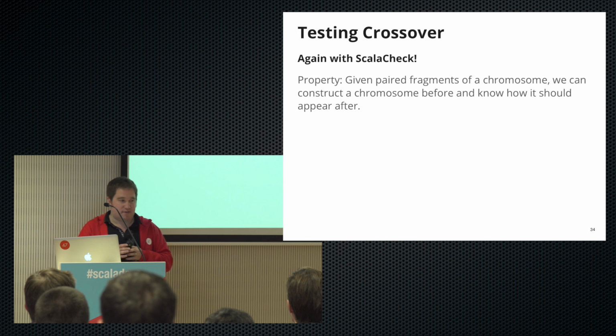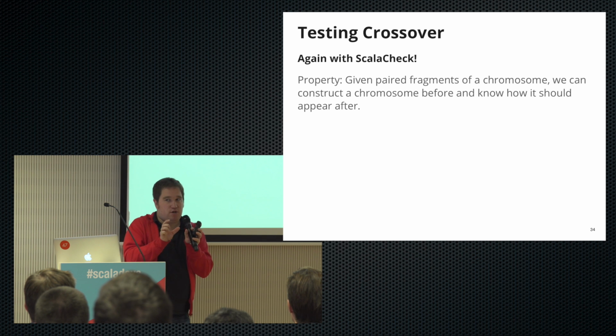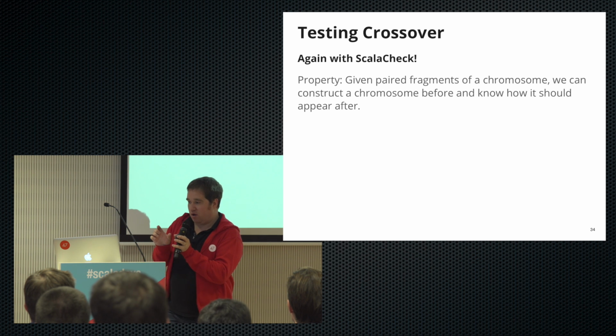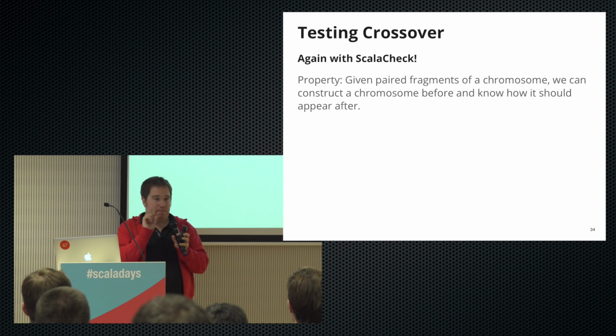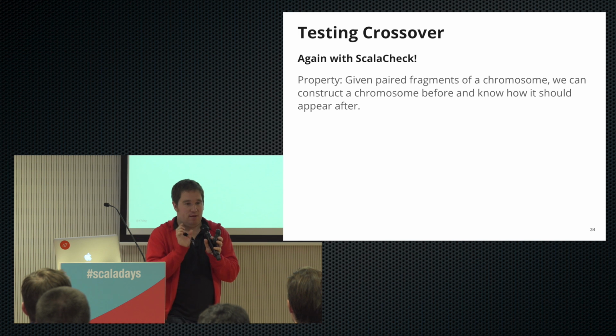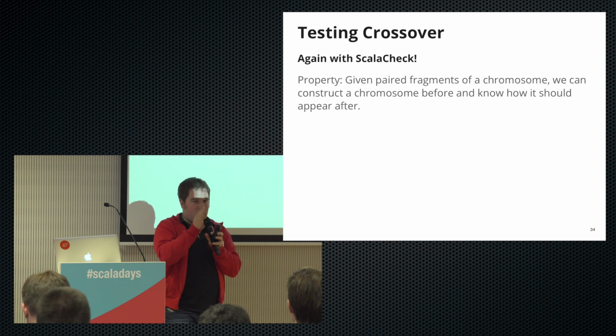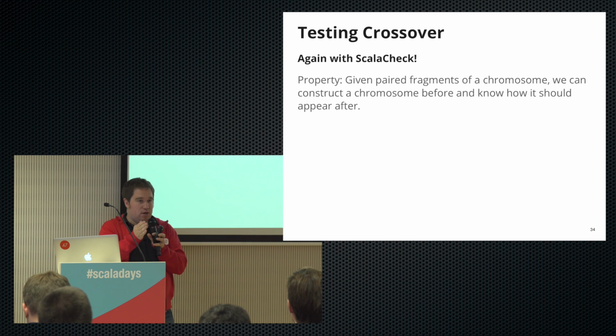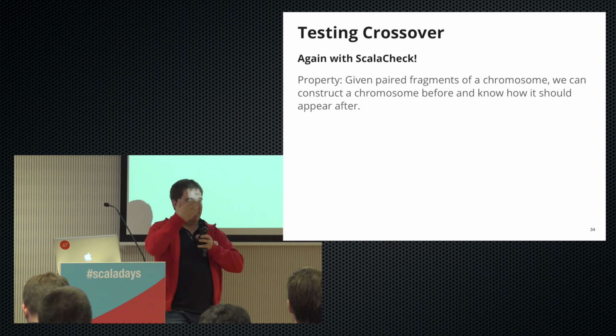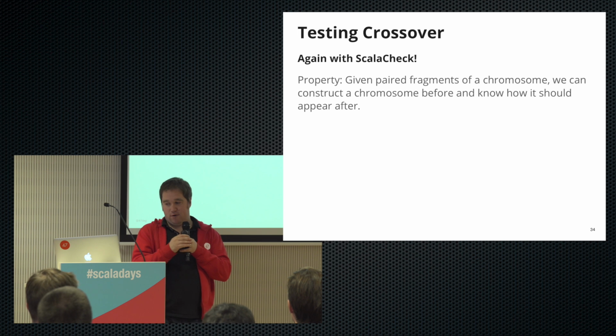One property of this is that if we provide two fragments of a chromosome, we can put them together and pass that to our crossover method, and we can tell the function where the crossover happens, and then we know what we'll return because we've given it all the information and we knew that up front.